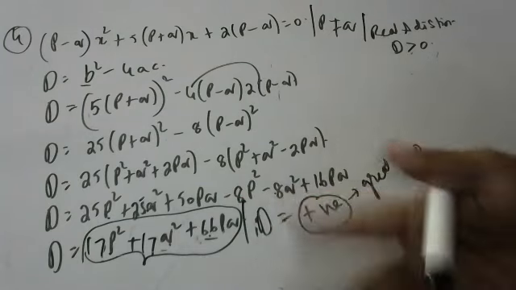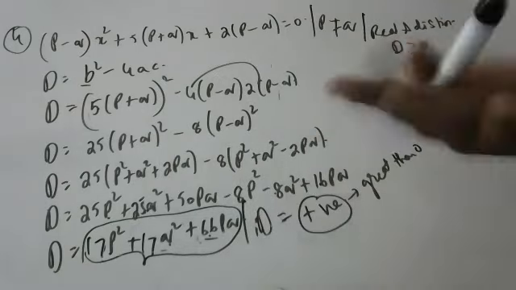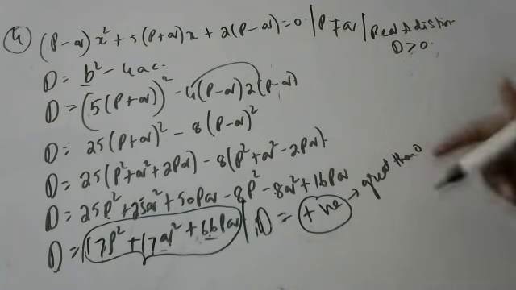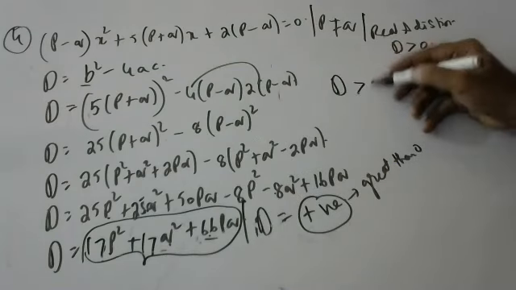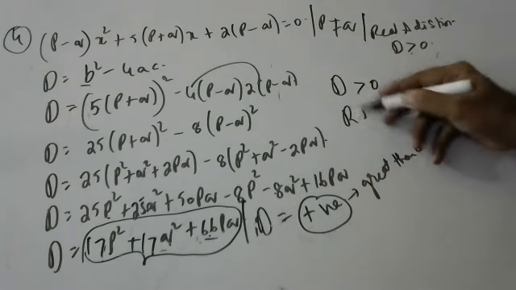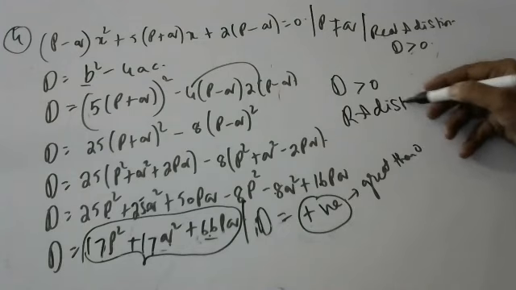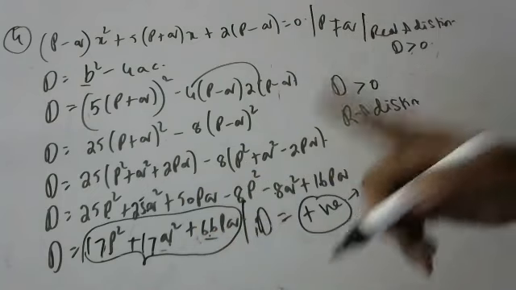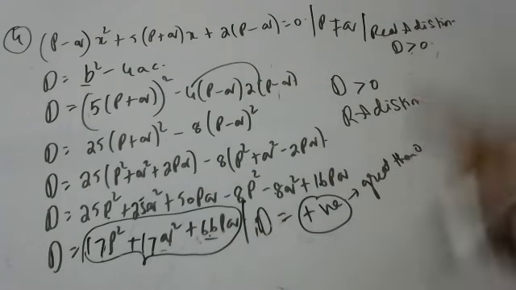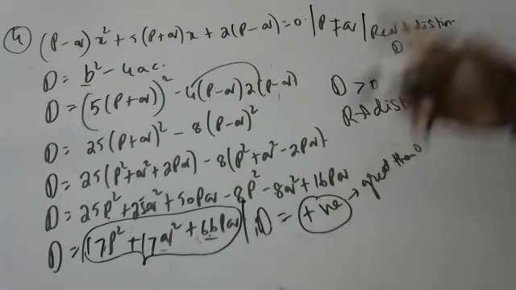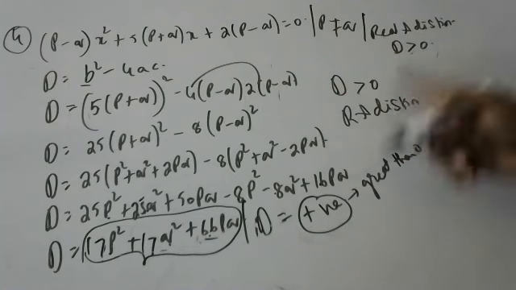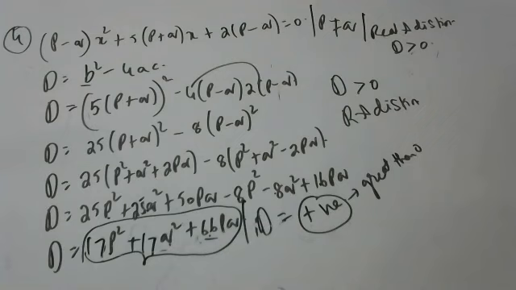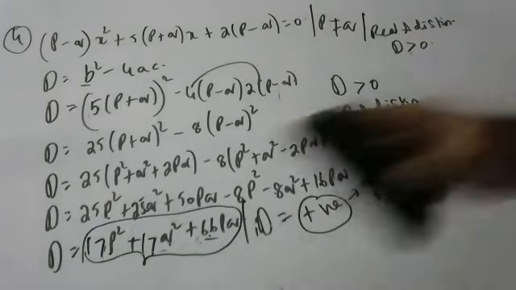Something should be there with minus to get cancelled at least, but there is no chance. So everything is plus, so D is greater than zero. If D is greater than zero, then the roots are real and distinct. You have to say that: all are plus values, nothing gets cancelled, no negative chances are there. So D is positive, D is greater than zero, and real and distinct roots are possible.